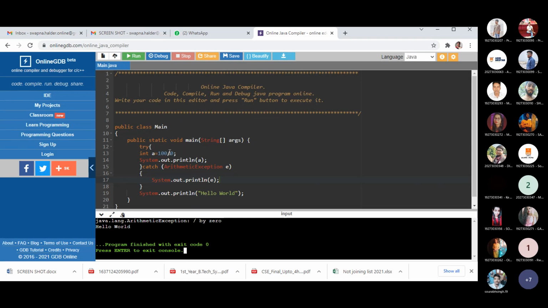It will search for the corresponding catch block, and if you don't provide any corresponding catch block, then it will try for the corresponding finally block. So whatever instructions are performed inside these particular two blocks, that will be executing only.